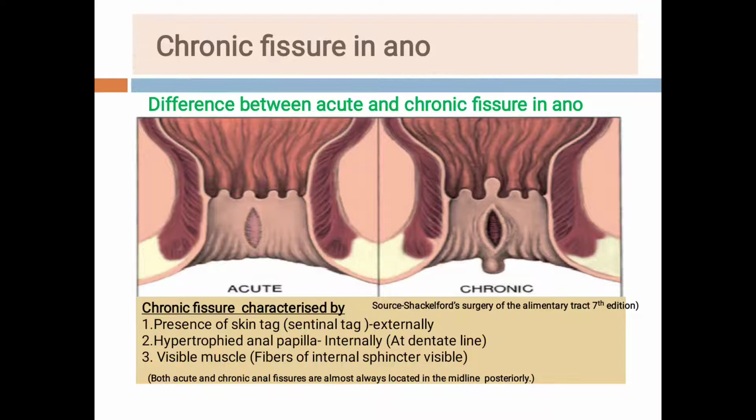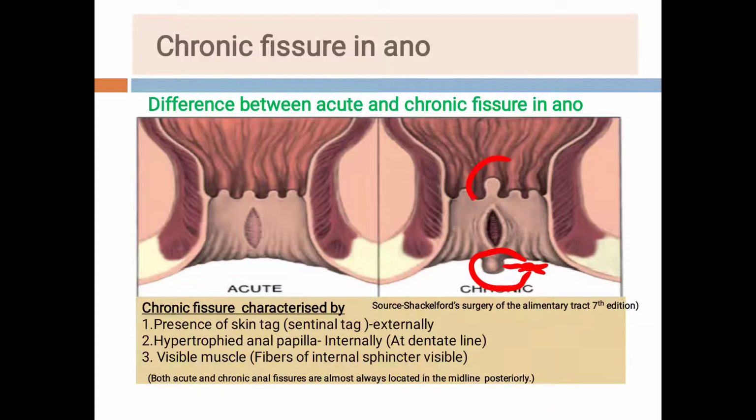Now see students, you will better understand in this diagram what is the difference between the acute and chronic fissure in ano. In chronic fissure in ano, it is characterized by, so see this, the sentinel tag or skin tag, and it is present externally.